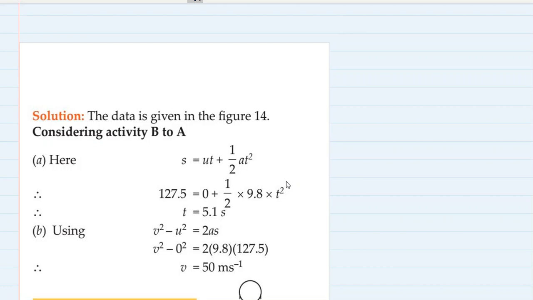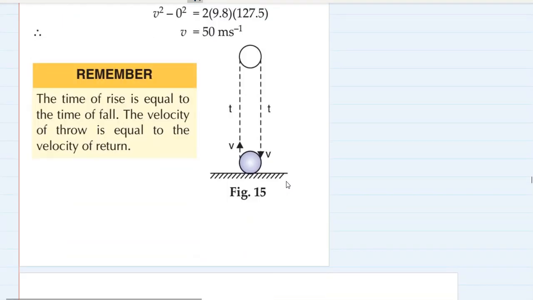That is absolutely correct. So remember one thing, very important. The time of rise of any body when it is thrown up is equal to the time of fall, the time in which it will fall down.